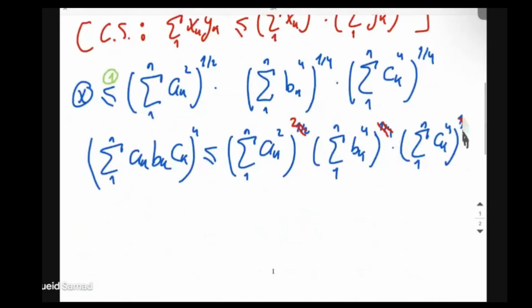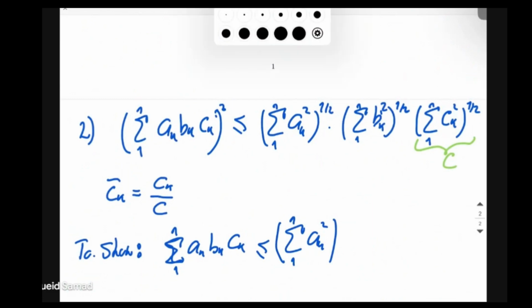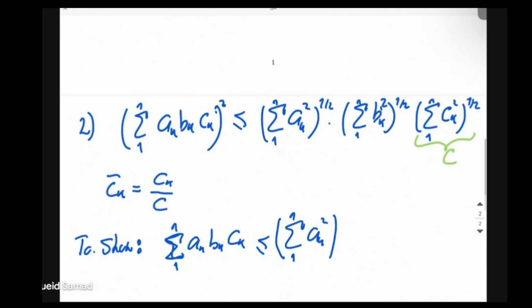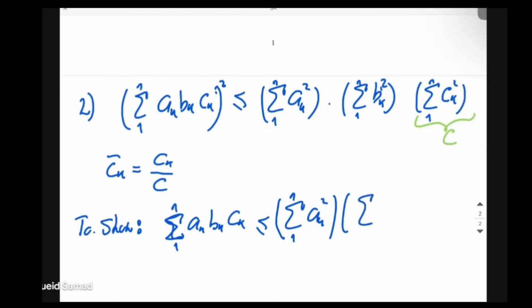Oh, actually there's no 1/2 here. That's a mistake. Okay, and then the summation from 1 to n of bk to the power of 2. And there would be a bar here. We have here to the power of 2.